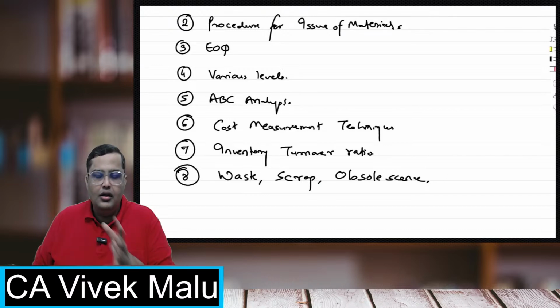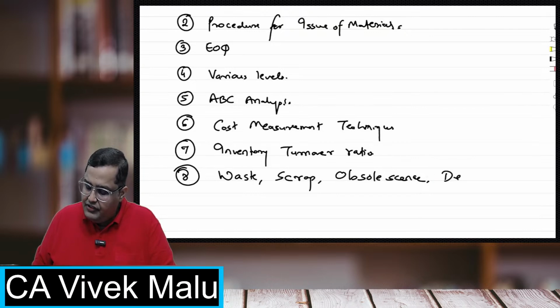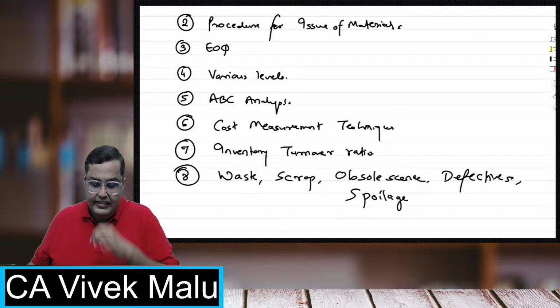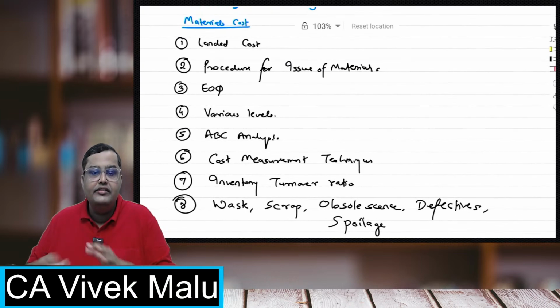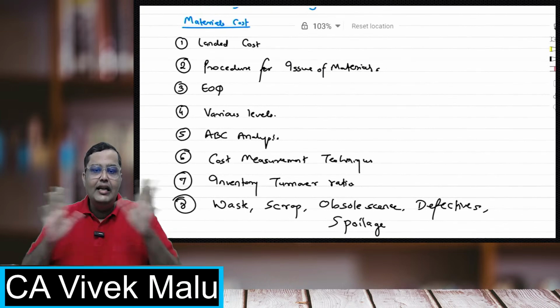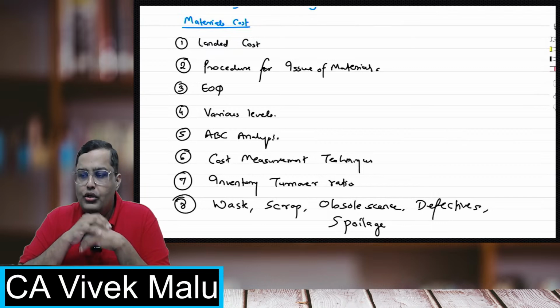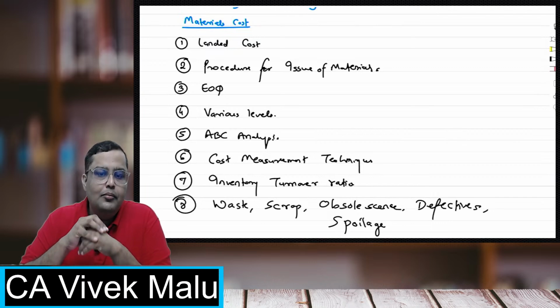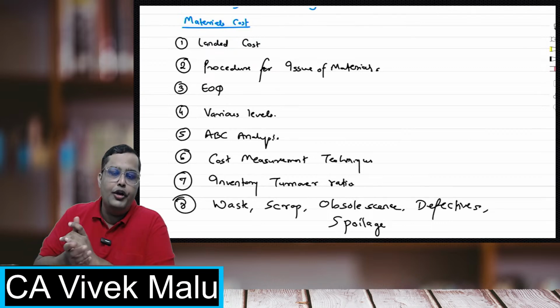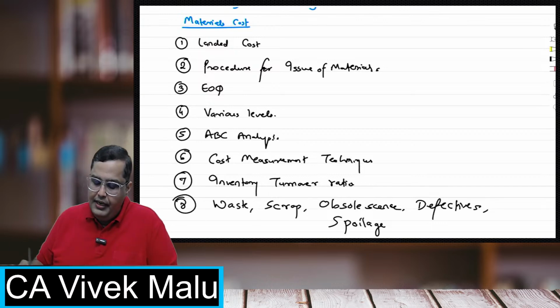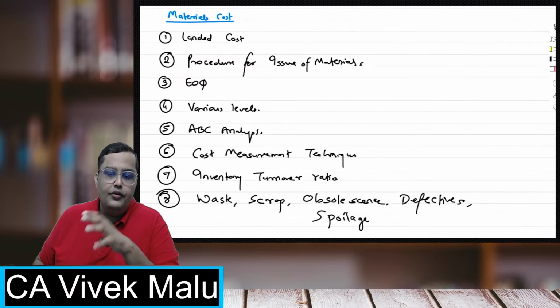You have waste, scrap, defectives, spoilage. So how to handle all this is also included in this chapter, materials. So materials is a huge chapter, and no doubt the institute has been asking more questions on this, because this is a very important topic. It is having a lot of coverage as well.